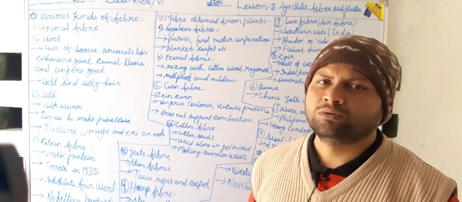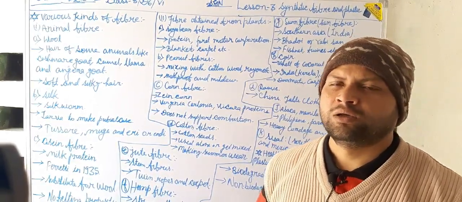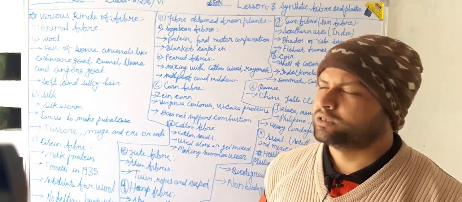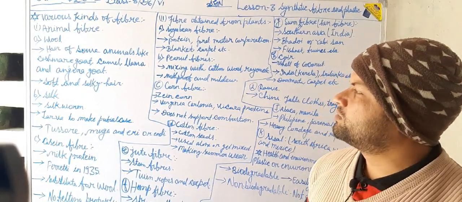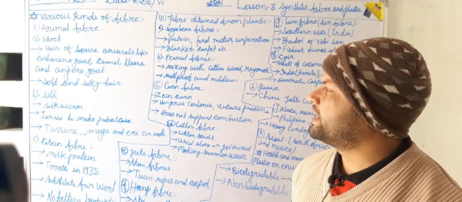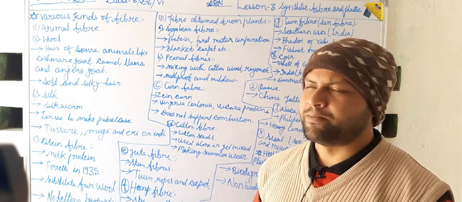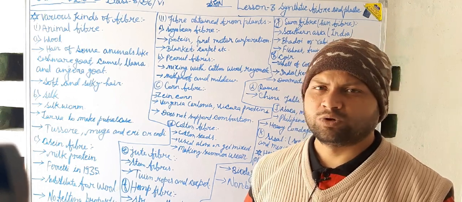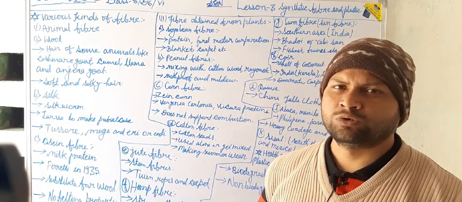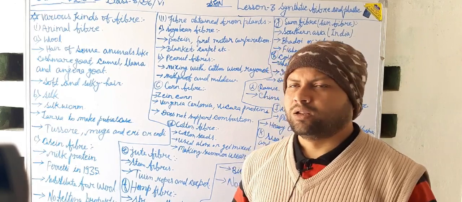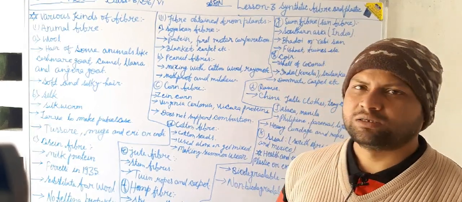Wool is a very important fiber, mainly in winter seasons for us. It is obtained from the hair of some animals like cashmere goats, camel, llama and angora goats. Pashmina goats are also used to get wool. It is very warm and soft.